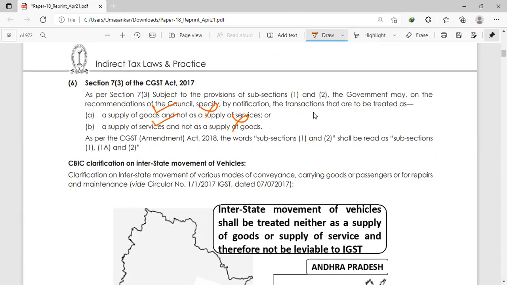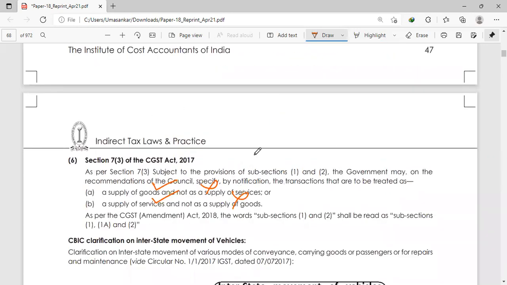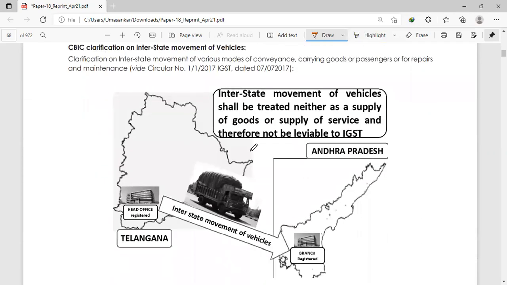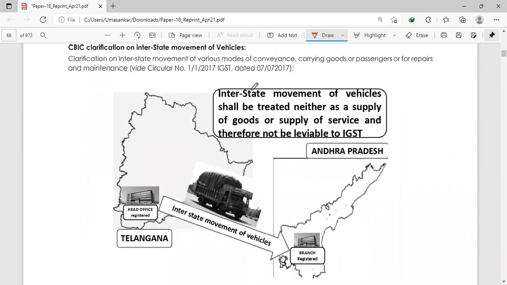This section also I have studied above. Okay, some repetitions are there. You need to find out how many repetitions are there. See, clarification is there on interstate movement of vehicles. Okay, let's see this example.